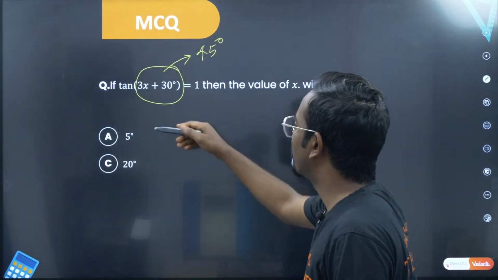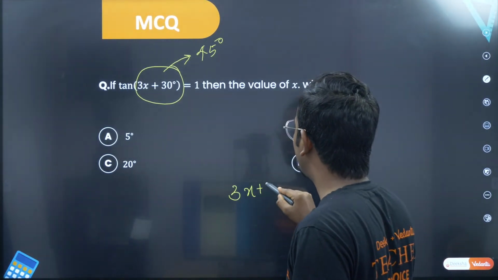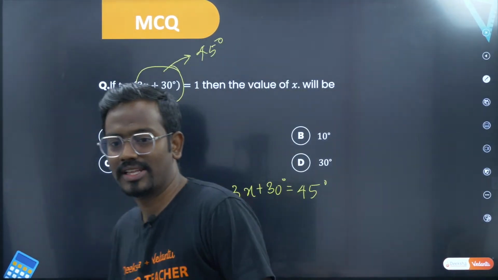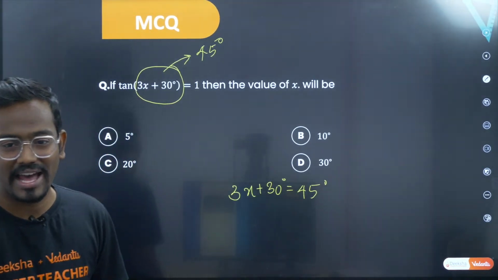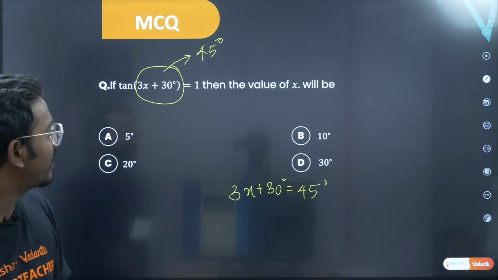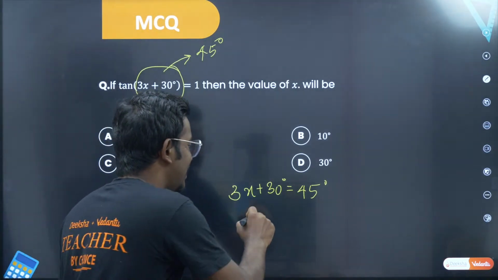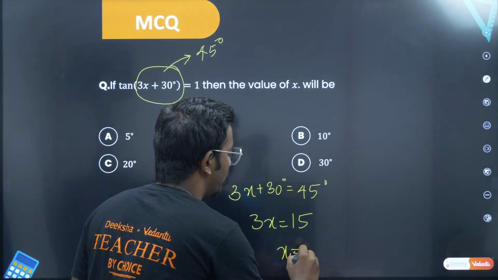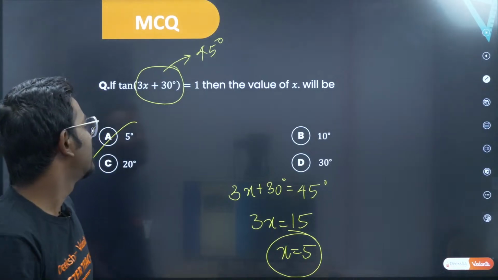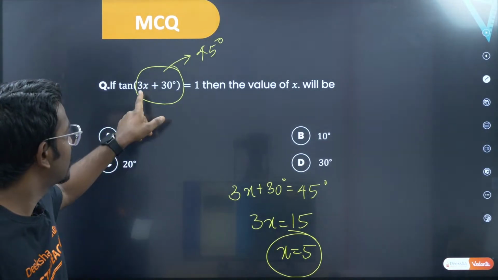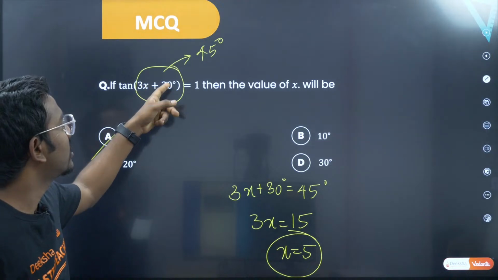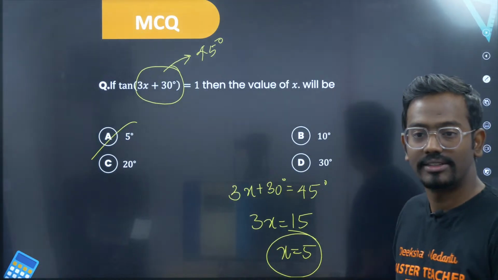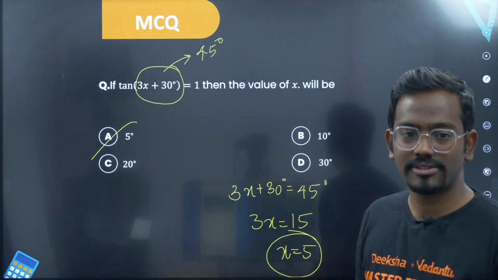Right. So now your 3x plus 30 degrees should be equal to 45. Now you are done with your job. Very simple. Infinity in one and Harshavardhan, both have answered. Option A is correct. Why? 3x is equal to 45 minus 30, that is 15. So x should be equal to 5. If you multiply 5 by 3, this becomes 15. 15 plus 30 is 45. Tan of 45 is basically 1. Very good. Even Hina Kausar has answered it. Well done, guys. Super. Let's take up the next question.